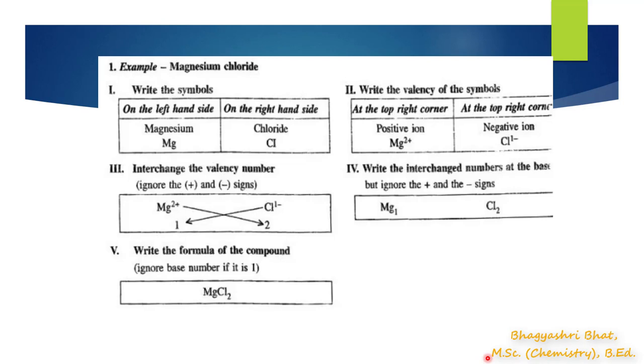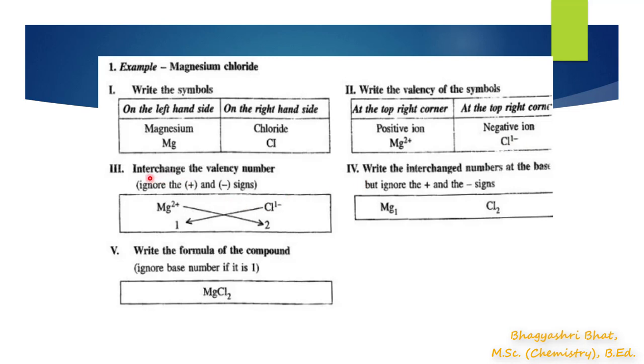Here we have one compound, that is magnesium chloride. So what is the first step here? Writing the symbols. First we write the symbols of magnesium and chloride. Symbol of magnesium is Mg and the symbol of chloride is Cl. After this, we write the valency of the symbols. At the top right corner, magnesium's valency is +2, so I have written +2 at the top right corner here. And the valency of chloride ion is -1, so I have written -1 here.